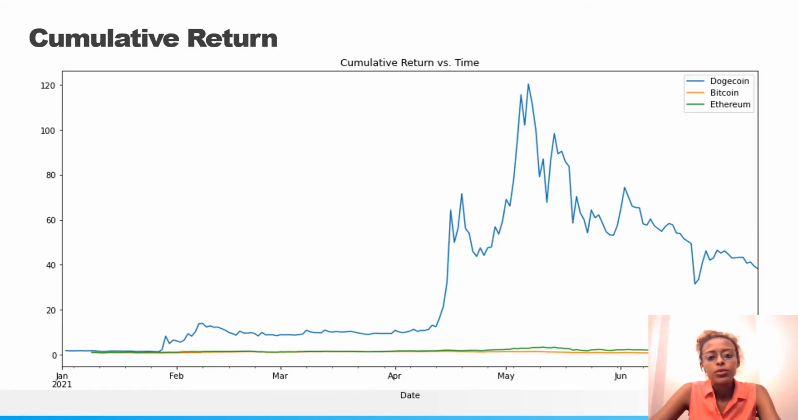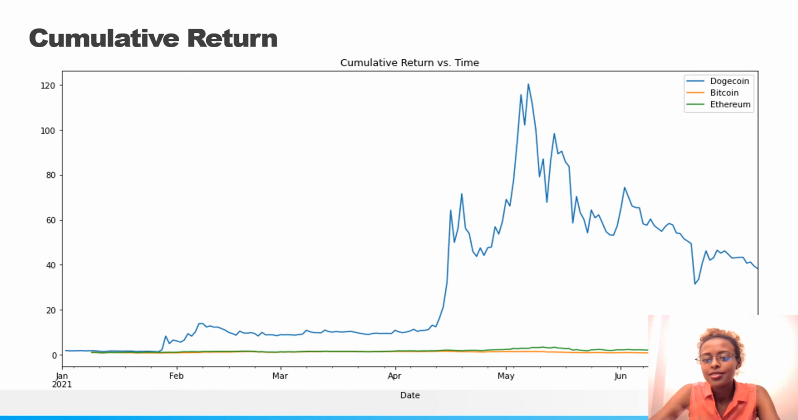So the next thing we looked at was cumulative return, which is basically if I invested $1 in January 2021, how much would that dollar be worth today? So we plotted that for Dogecoin, Bitcoin, and Ethereum. As you can see here, if you invested $1 in January 2021 in Dogecoin, that dollar would be worth almost $40 today.